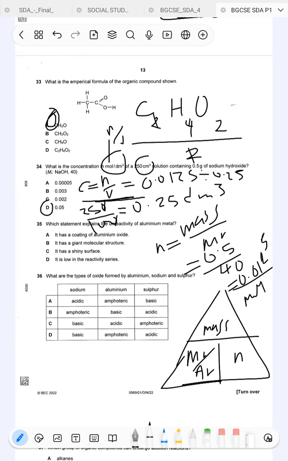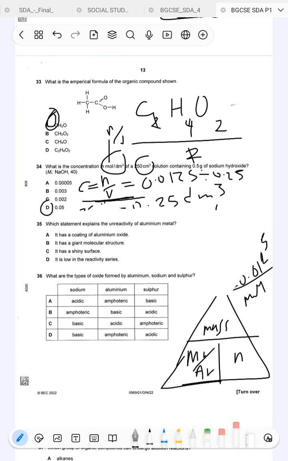On to the next question. Which statement explains the unreactivity of aluminum metal? It is because it has a coating of aluminum oxide. When you're looking at a piece of aluminum metal, just remember that it will always have an outer layer of aluminum oxide, Al2O3.